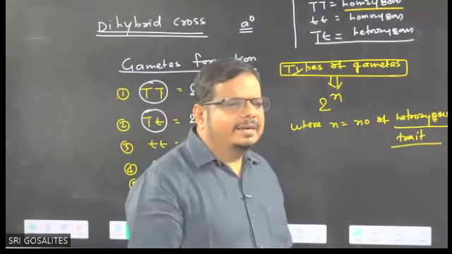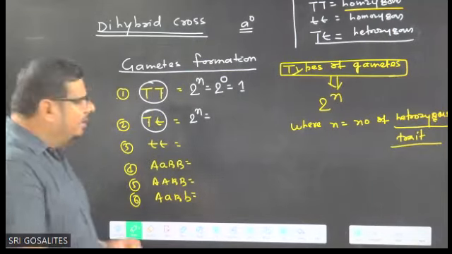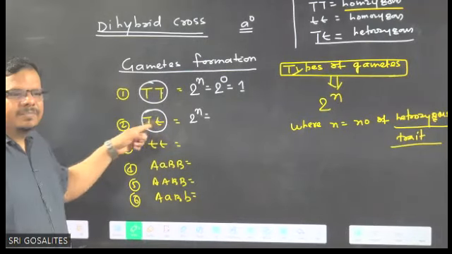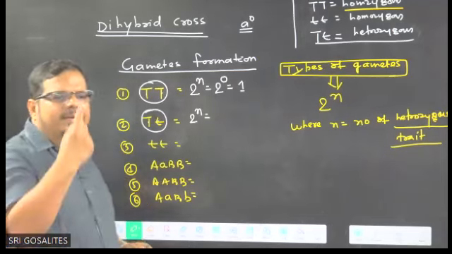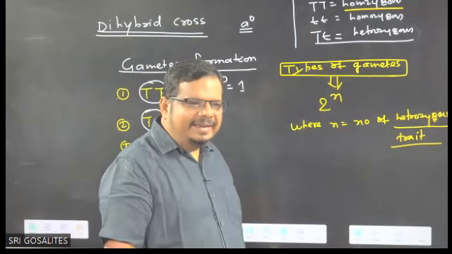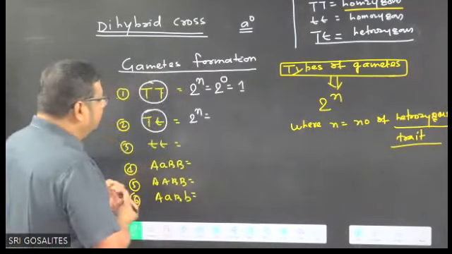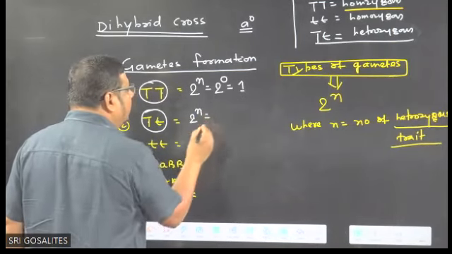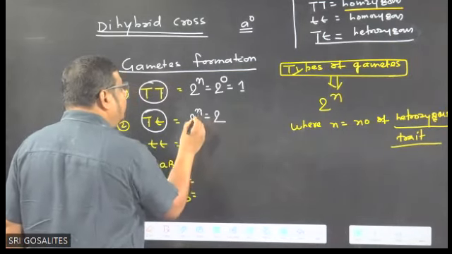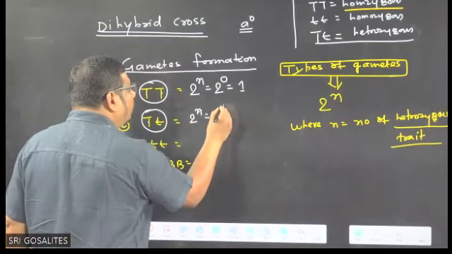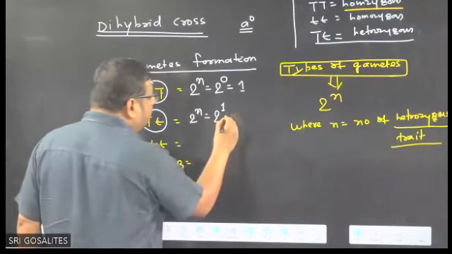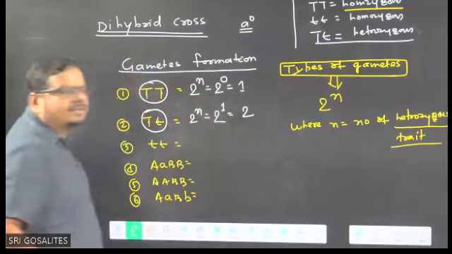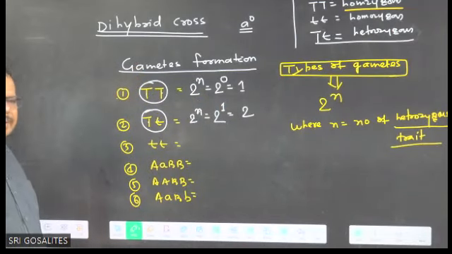Homozygous, heterozygous identification. Now tell me, is it heterozygous or homozygous? Heterozygous. How many heterozygous? One heterozygous. Agree or not? One heterozygous. What is the formula? 2 to the power n. In place of n should we write 1? So how many types of gamete will produce? 2 types of gamete.